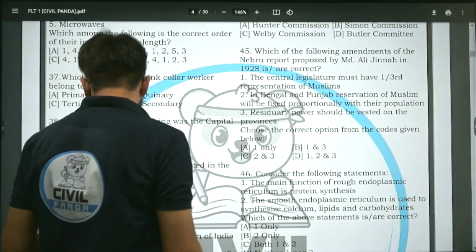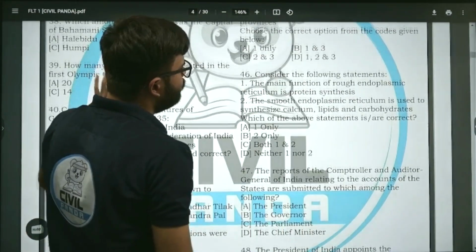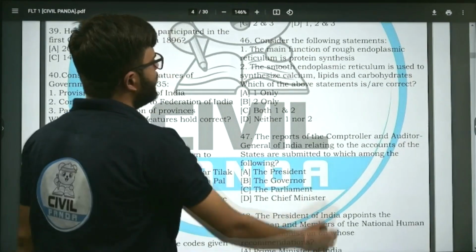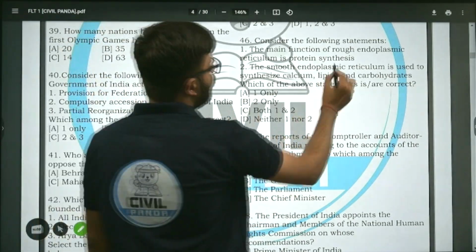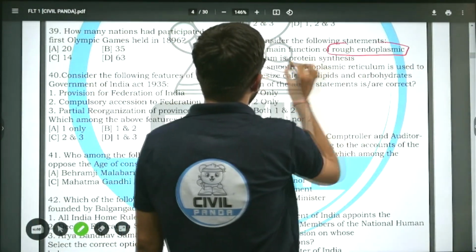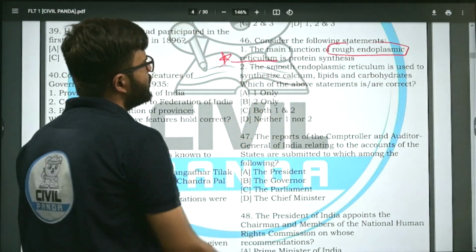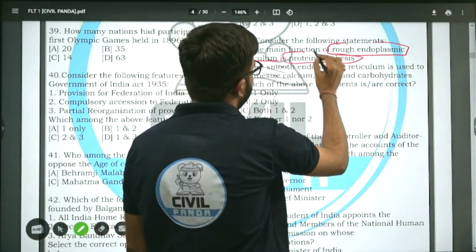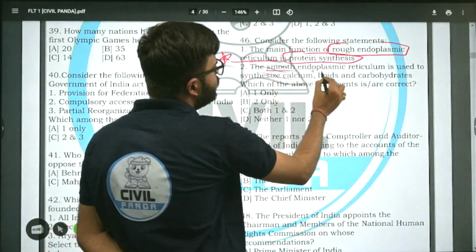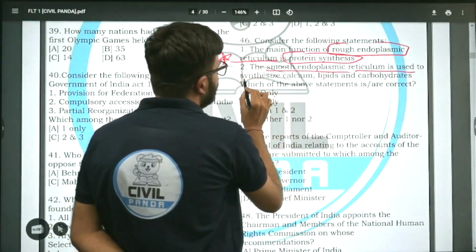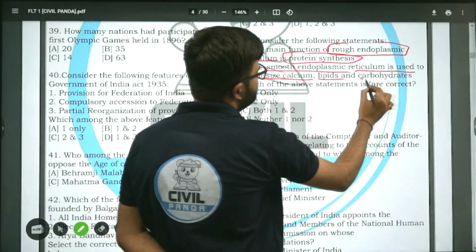Question number 46. Consider the following statements. The main function of rough endoplasmic reticulum is protein synthesis. The smooth endoplasmic reticulum is used to synthesize calcium, lipids, and carbohydrates.